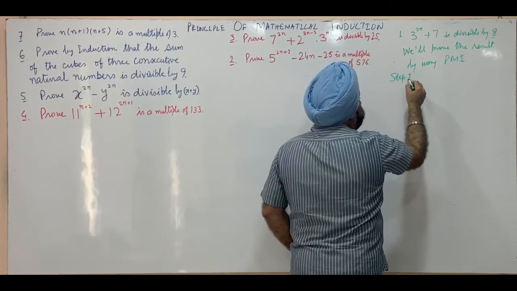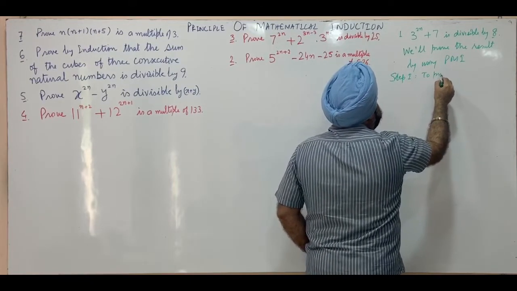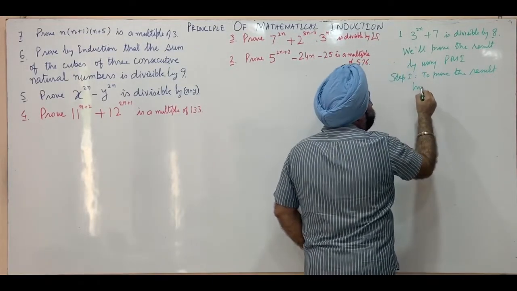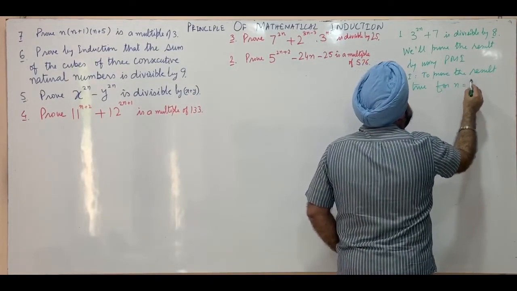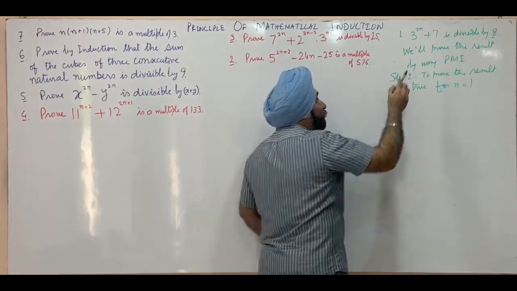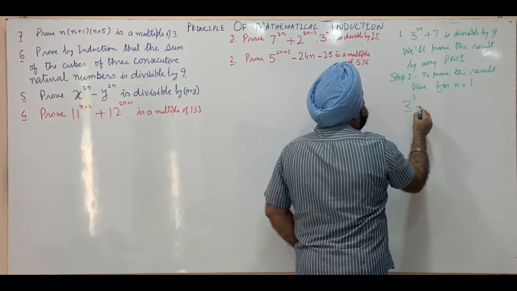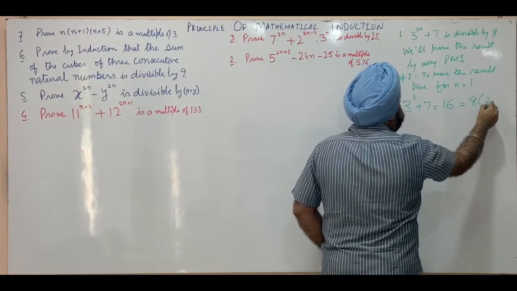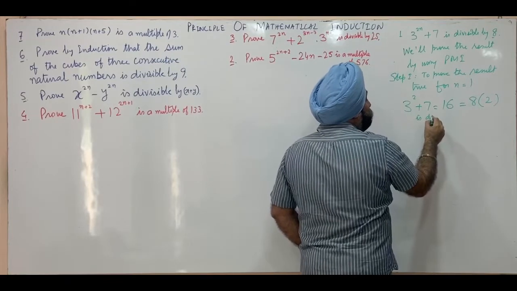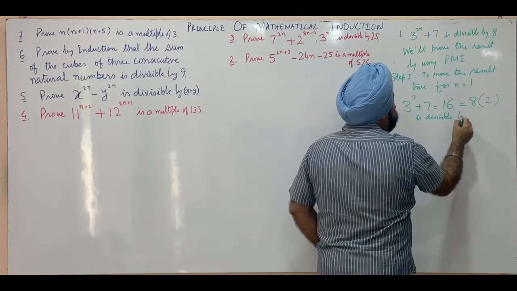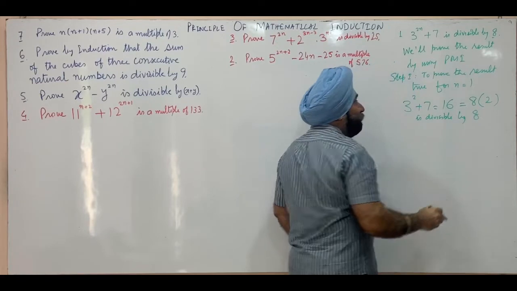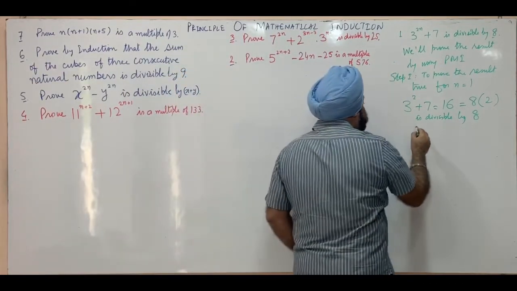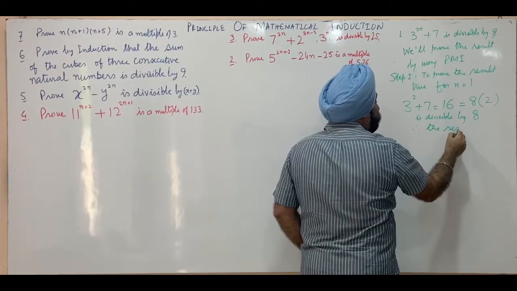In the first step, it's to prove the result true for n is equal to 1. So that is 3 raised to 2 plus 7, this is 9 plus 7, 16, and 16 is 8 into 2. This is divisible by 8. Therefore the result is true for n is equal to 1.